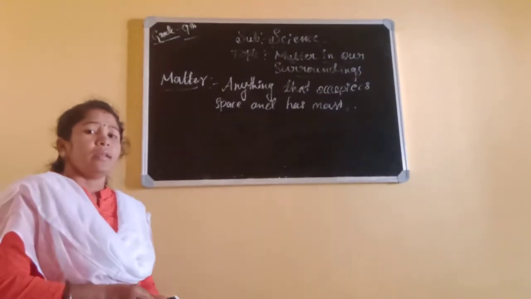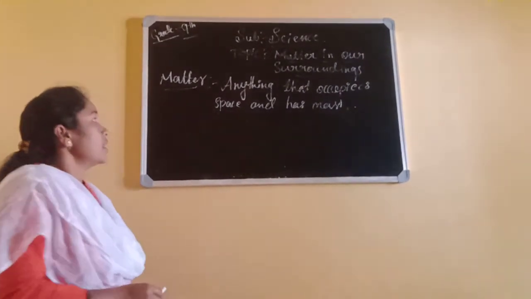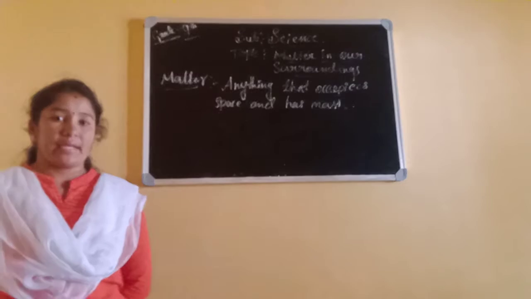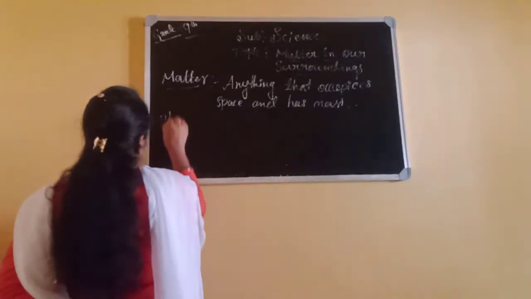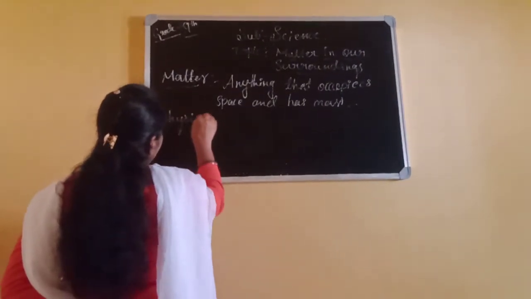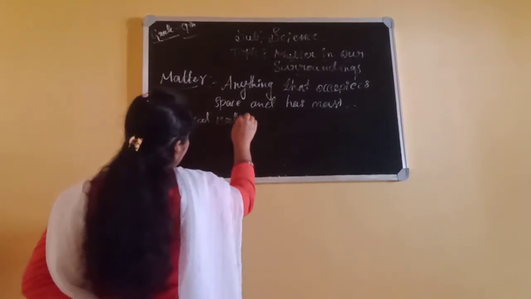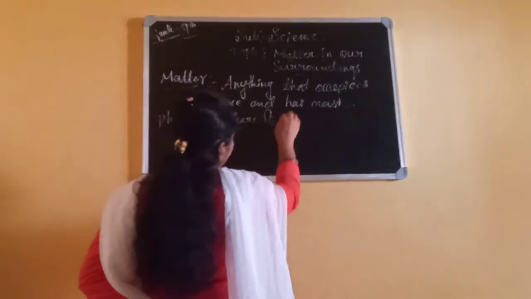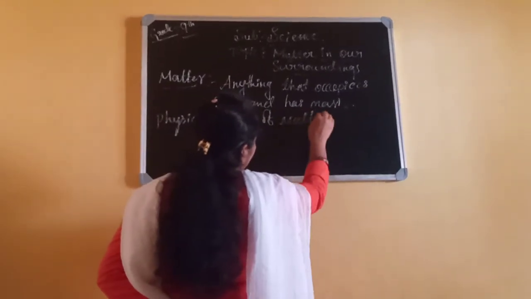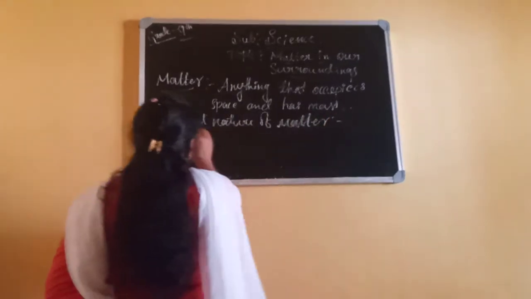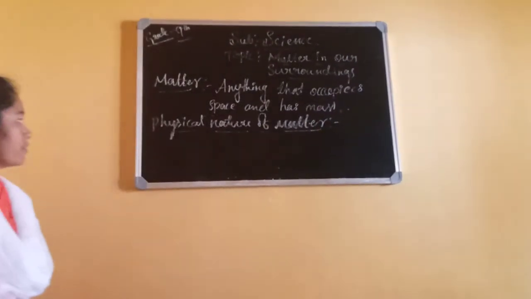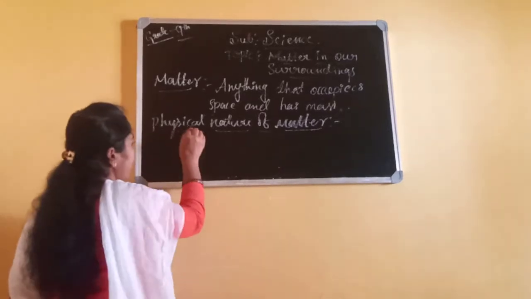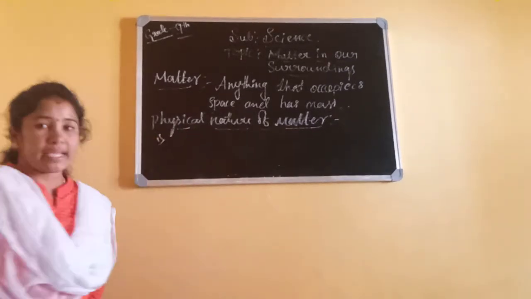And now we will see the physical nature of matter. There are two physical natures.